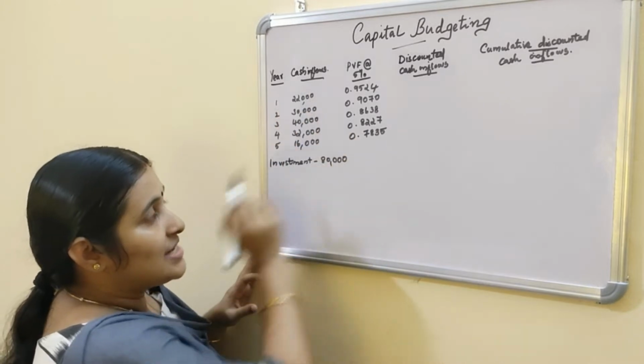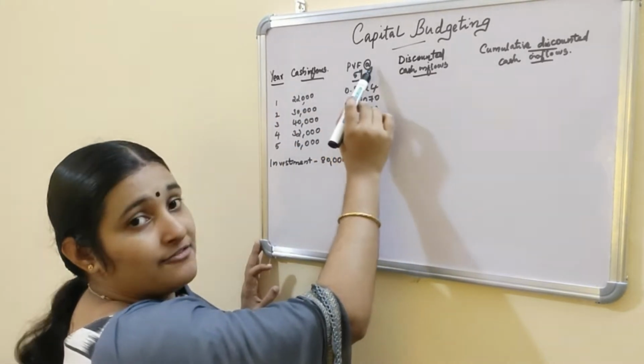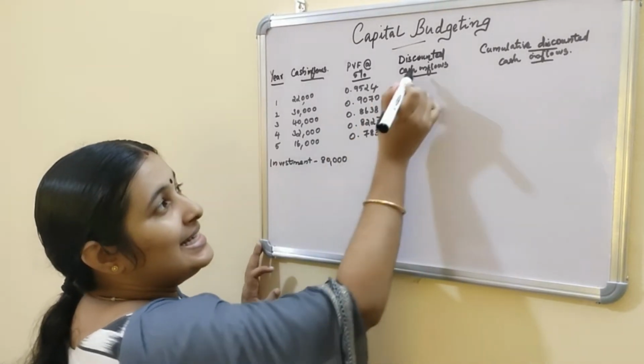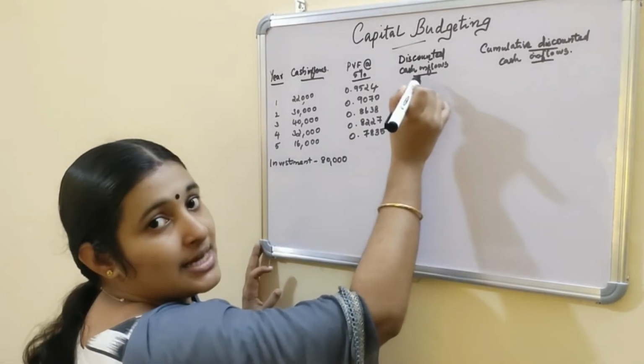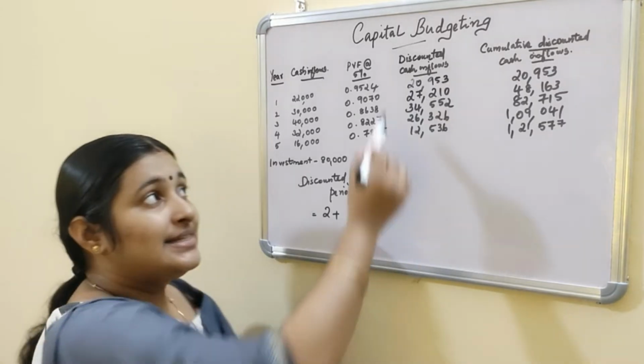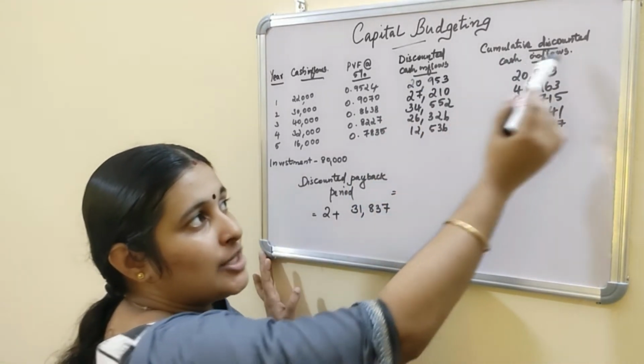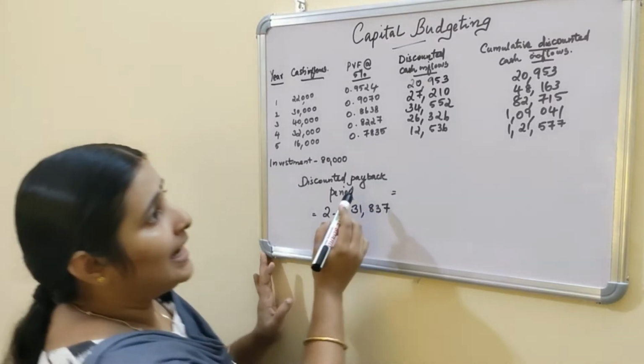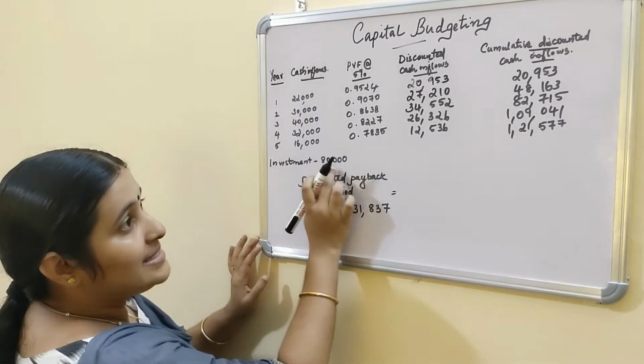So annual cash inflows and present value factor at 5% are used to calculate discounted cash inflows. The discounted cash inflows and cumulative discounted cash inflows are calculated, and the original investment is 80,000.